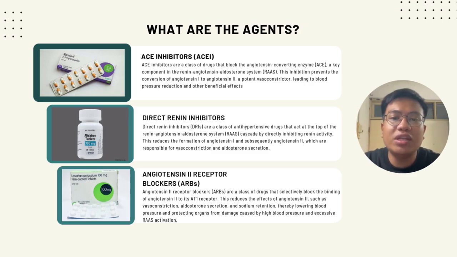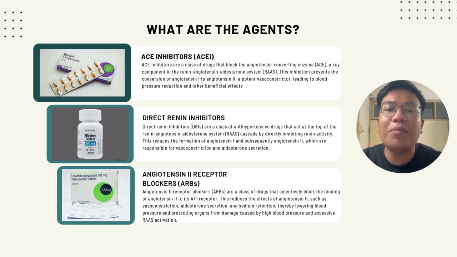And the last one is the angiotensin 2 receptor blockers, ARBs, a class of drugs that selectively block the binding of angiotensin 2 to its angiotensin 1 receptor. This reduces the effects of angiotensin 2, such as vasoconstriction, aldosterone secretion, and sodium retention, thereby lowering blood pressure and protecting organs from damage caused by high blood pressure and excessive RAAS activation.